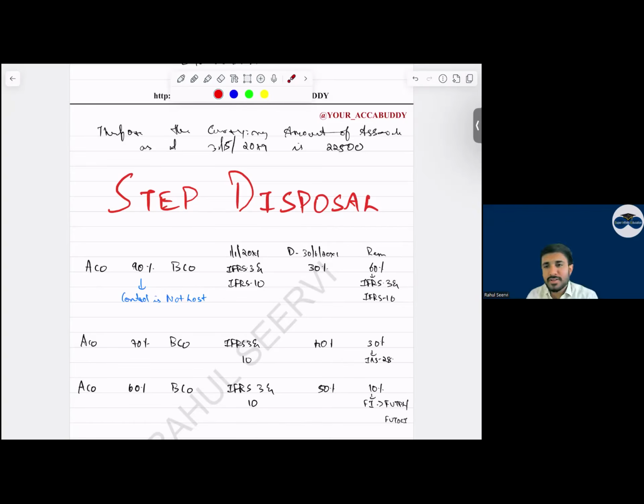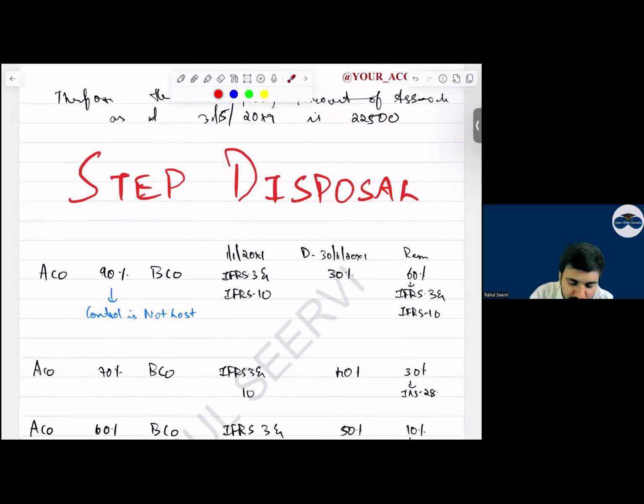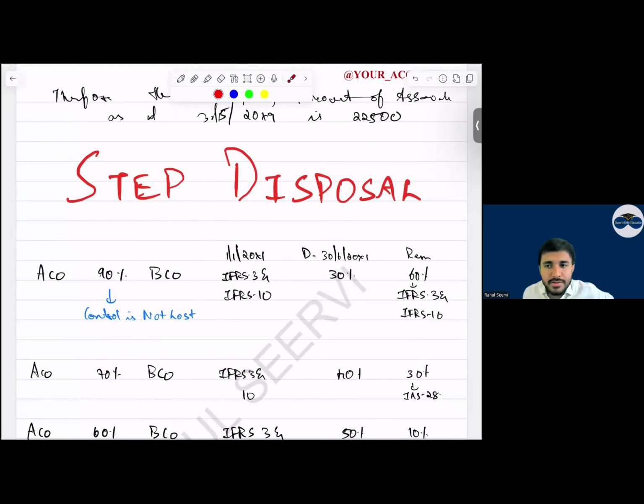Sir, no sir, you tell us. Can I say how this topic can be tested, step acquisition? Can I say instead of treating this as a subsidiary, the accountant would have... okay. Now, whenever it is subsidiary to subsidiary, where do we recognize this adjustment? Retained earnings in equity, but the accountant would have recognized it in what?